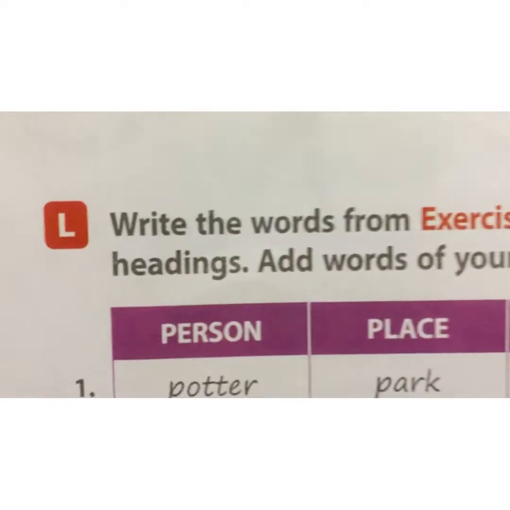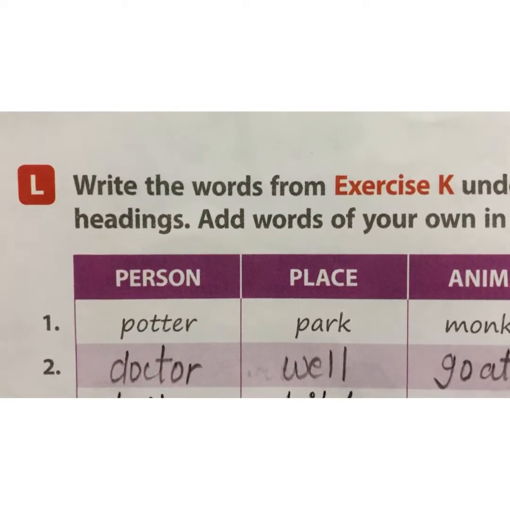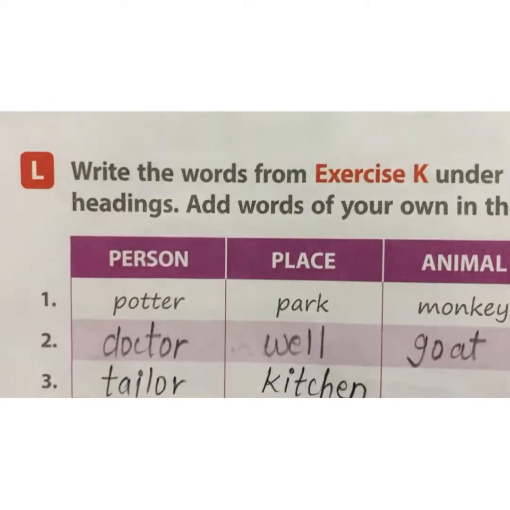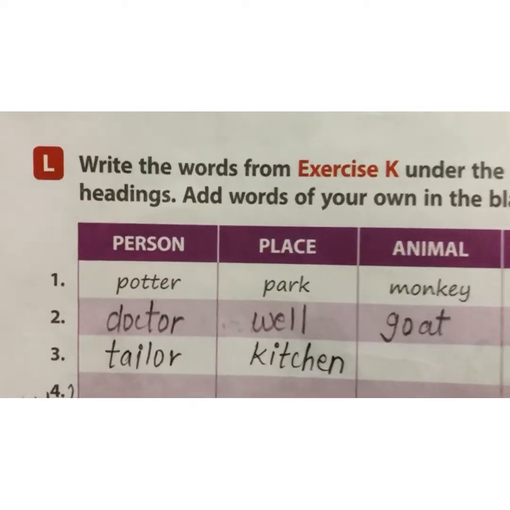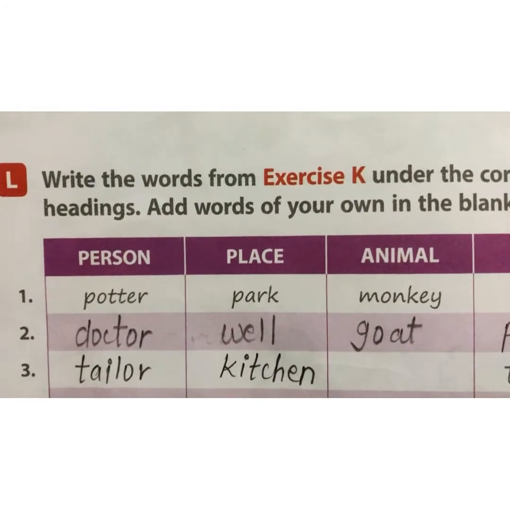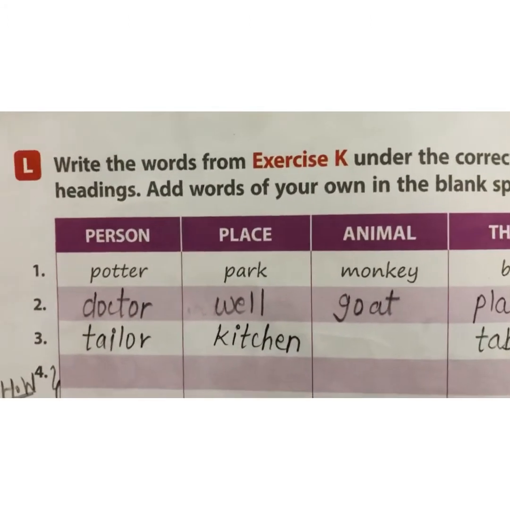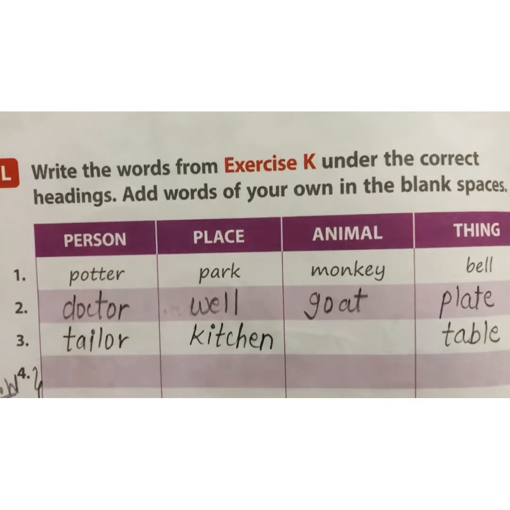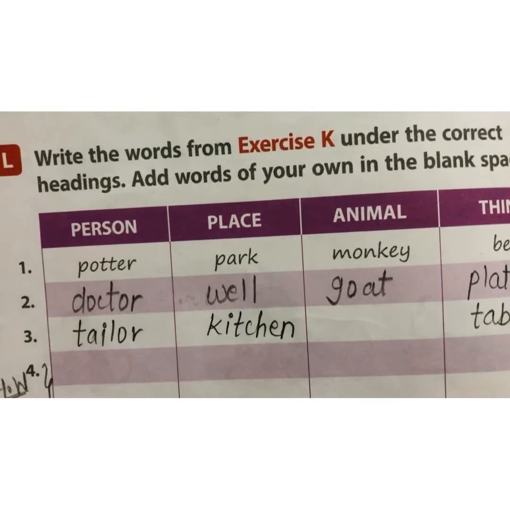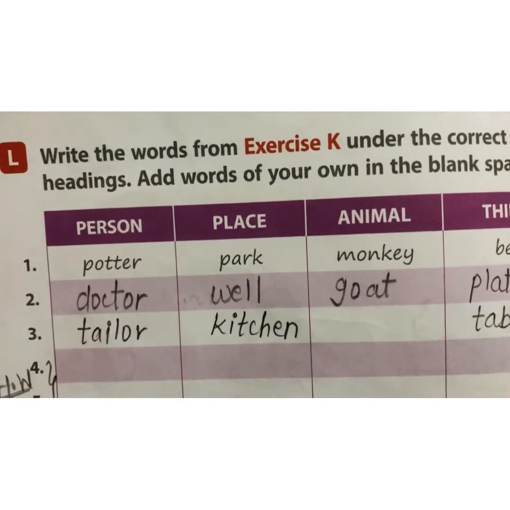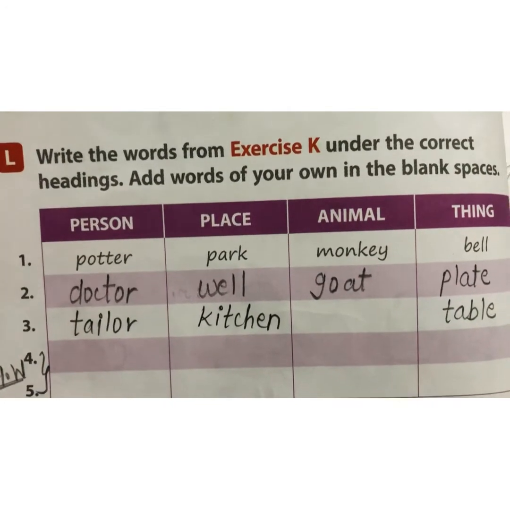Page number 18. L. Write the words from exercise K. The last question that you have done. Under the correct headings, add words of your own in the blanks. You can add words of your own also in the given blanks. And you have to write the words from exercise K, that you have done previously.